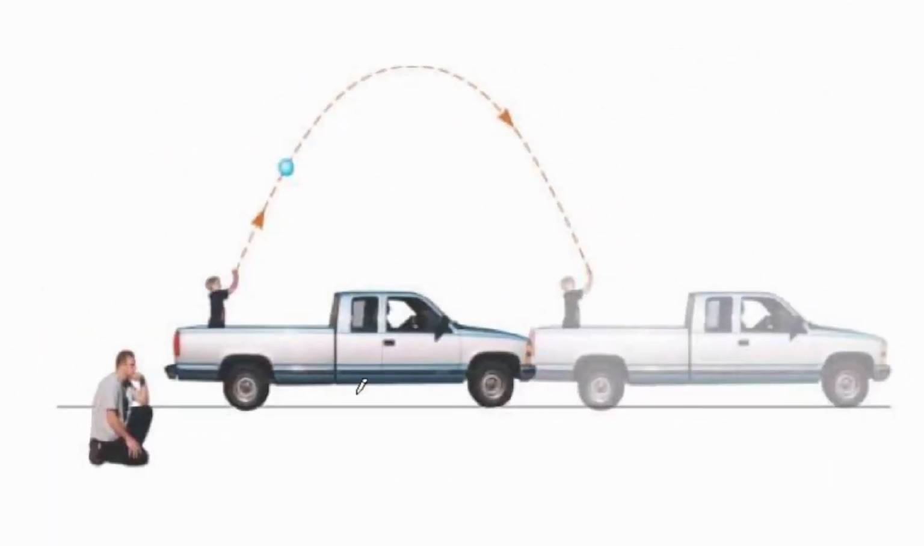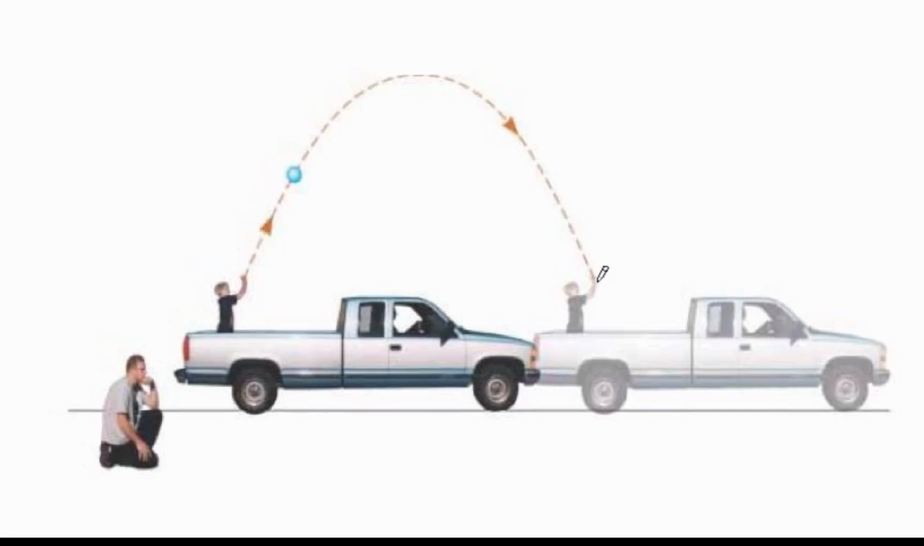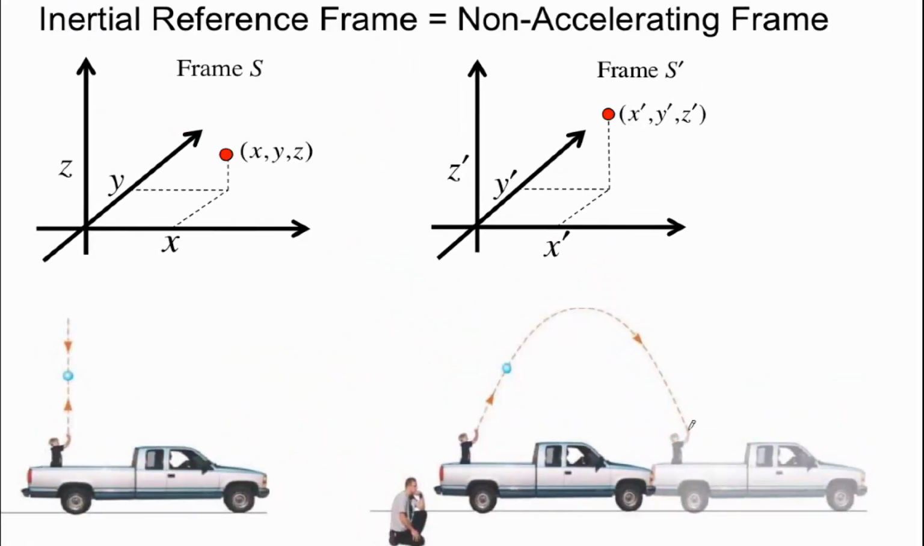Now, suppose that this truck is moving towards the right at a constant speed. This boy throws the ball vertically upwards, according to him, and he notices that after a while it comes back into his hand. So as far as the boy is concerned, there is no difference between this situation and this situation. On the other hand, a man who is sitting on the ground over here will see the ball go along a trajectory which is a parabola.